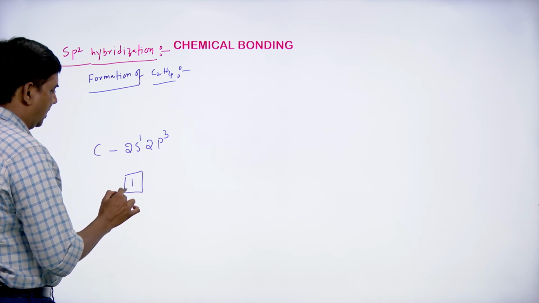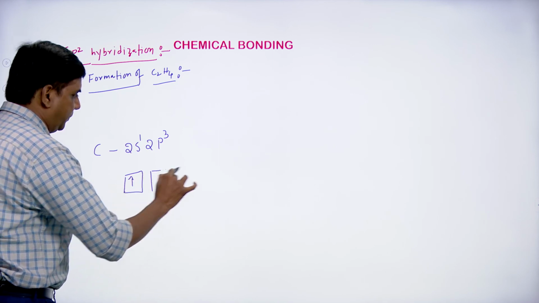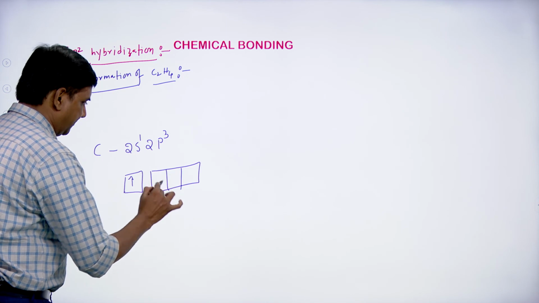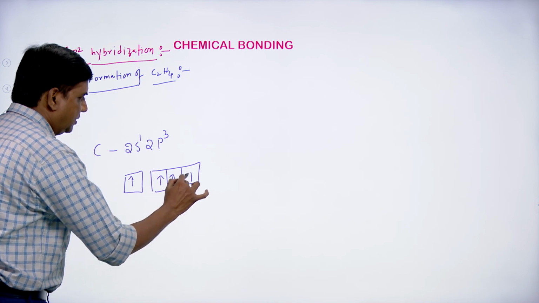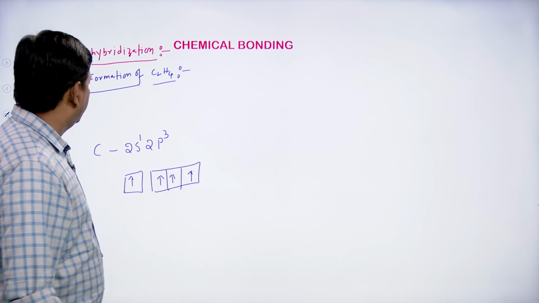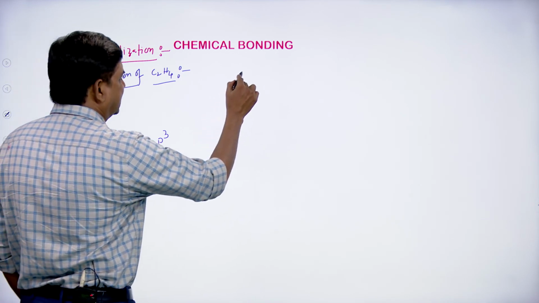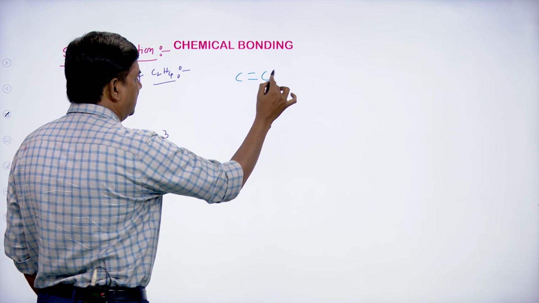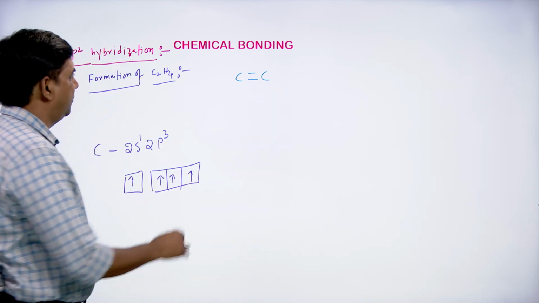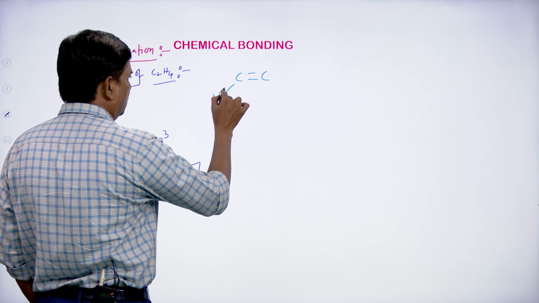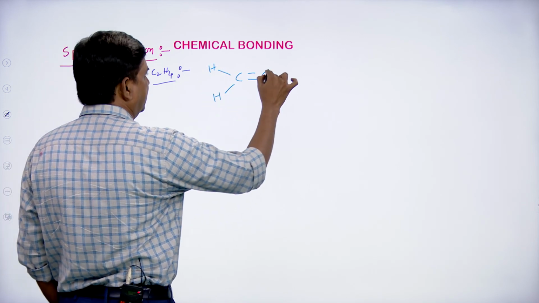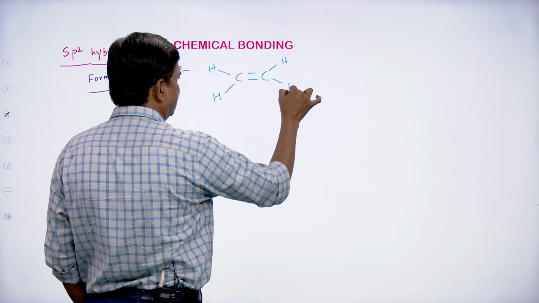So, carbon 2s1 2p3 like this. But students, if you see the formation of the ethylene molecule, it would be like this. There is a double bond between both the carbon atoms, and here 2 hydrogen atoms, here 2 hydrogen atoms like this.